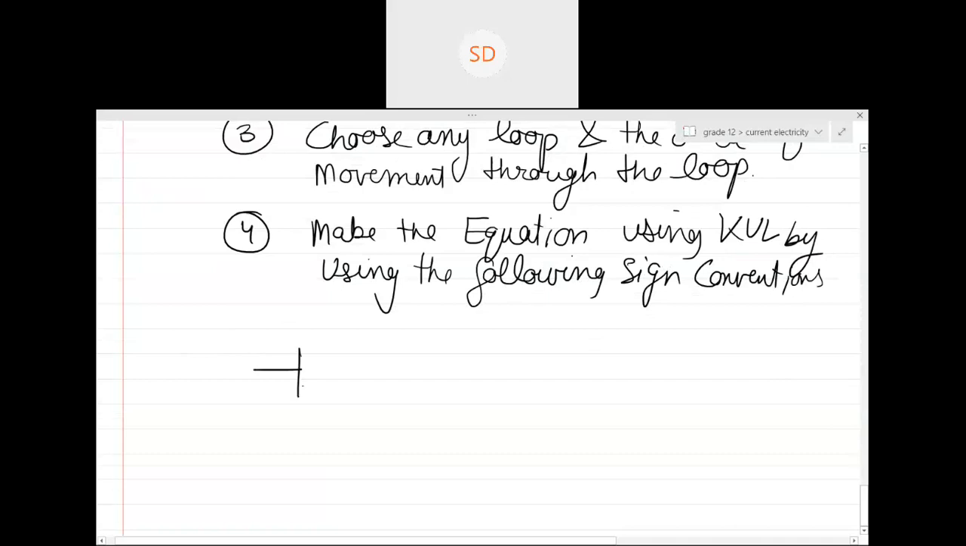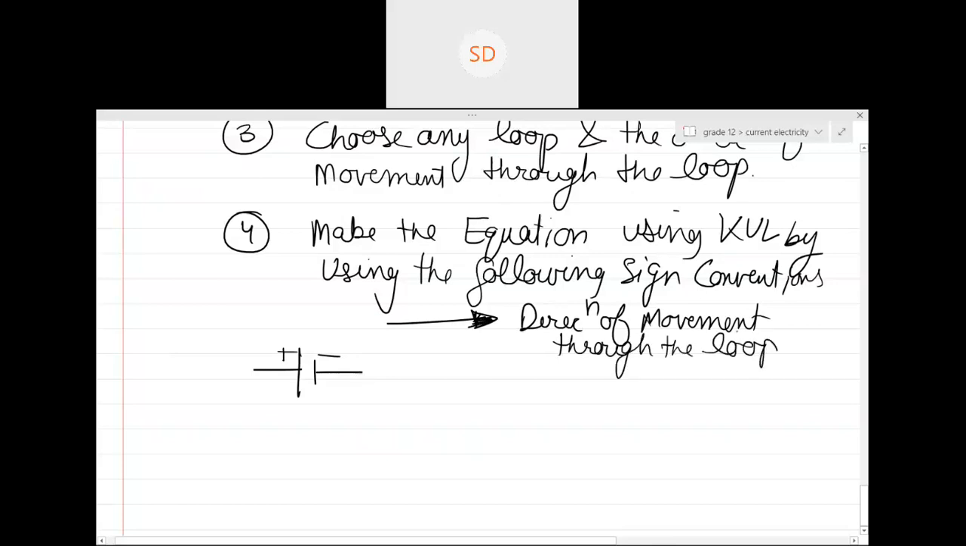First, whenever you have a battery, I told you, you choose a direction of movement. So let us say I choose the direction of movement in this direction. This is the direction of movement through the loop. So when you move from left to right, are you entering from the battery's positive terminal or negative terminal? Positive terminal. So when we move from left to right, we are entering from the battery's positive terminal.